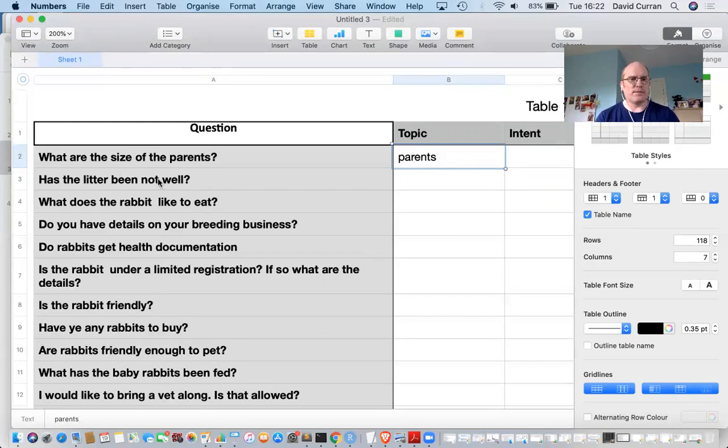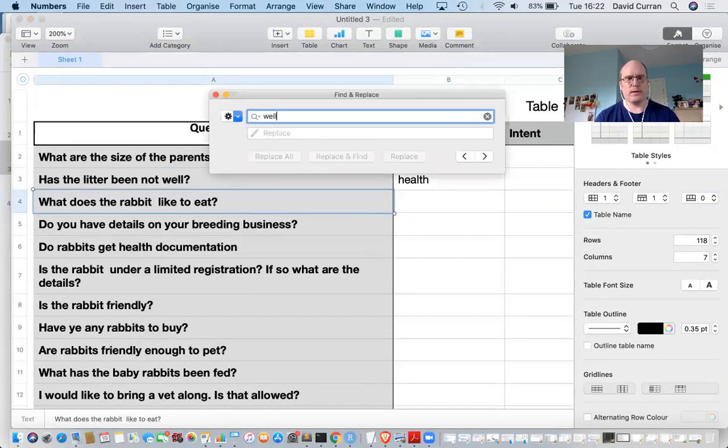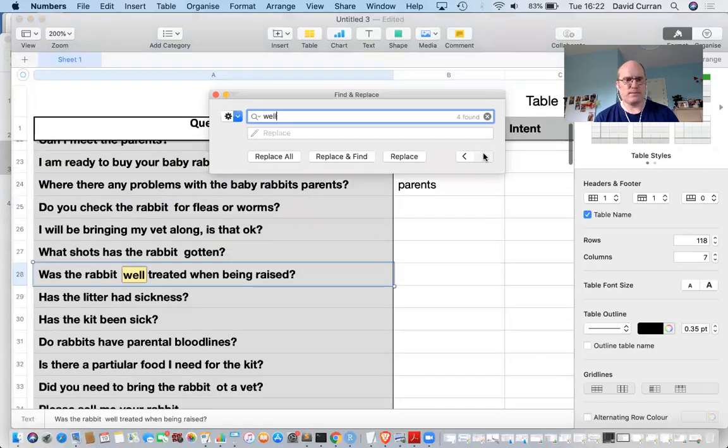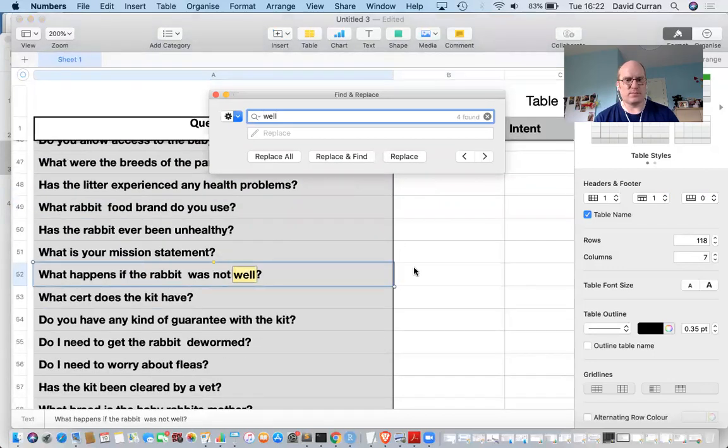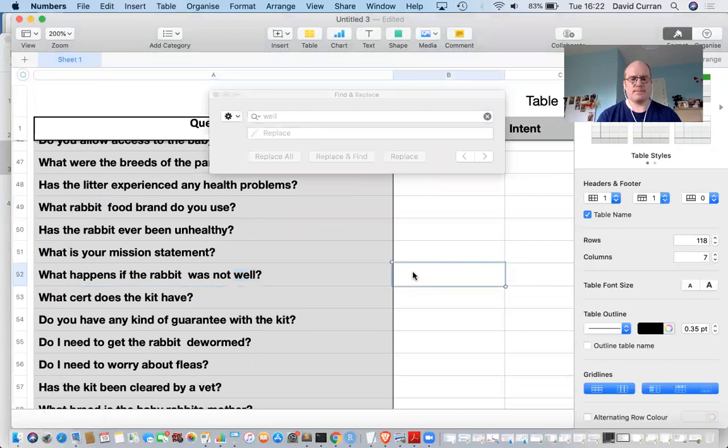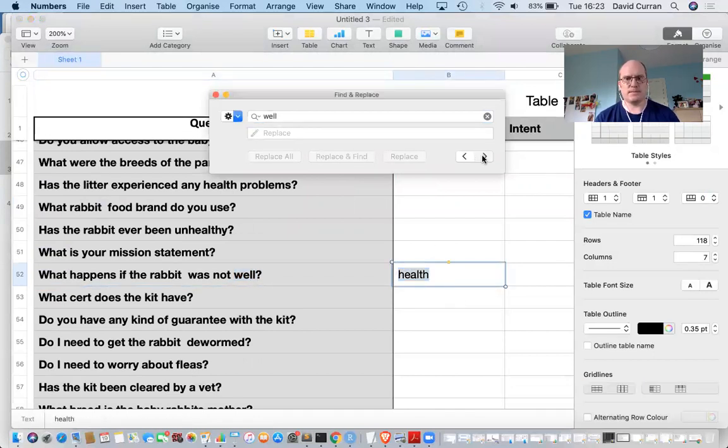Has the litter not been well? What are they saying? Health? I'm going to guess health. I'm going to guess the word is well. Now, obviously, there's an issue with the word well, where people will say well treated, happens to well. Yeah, let's have it again. So I should copy this so I can paste it in fast.